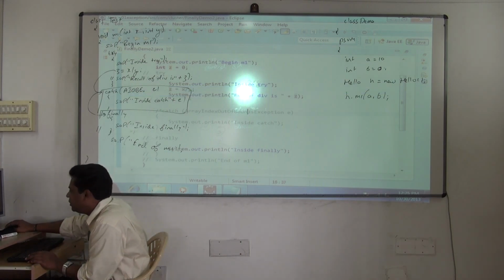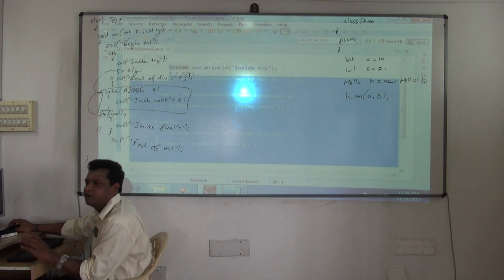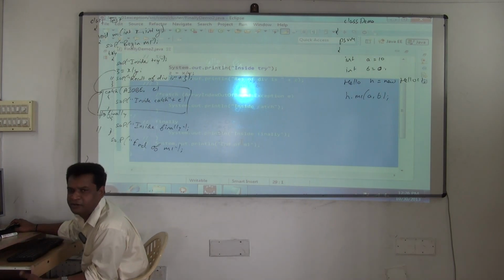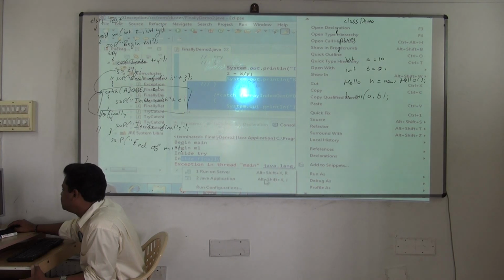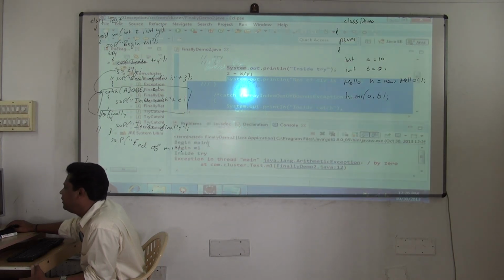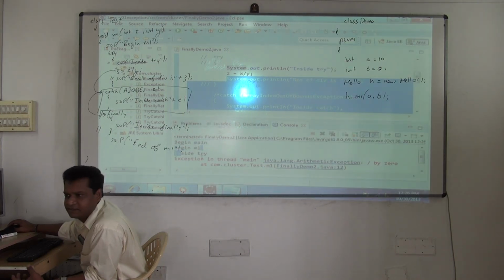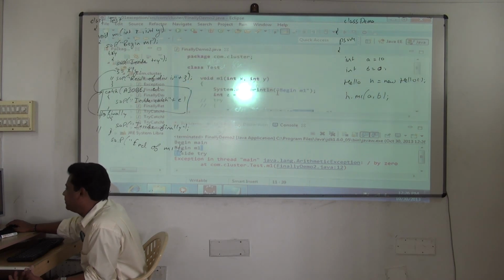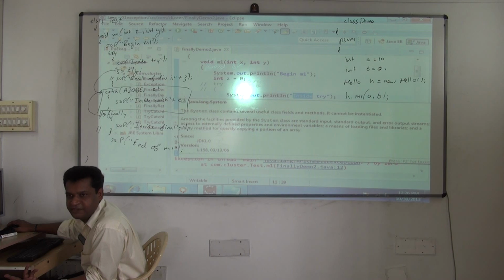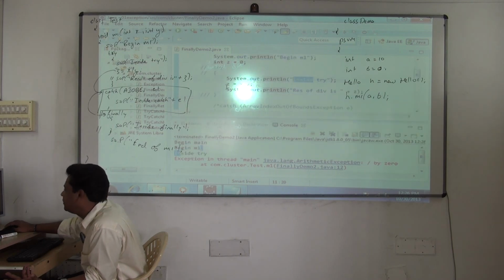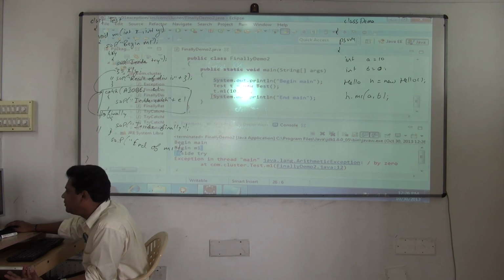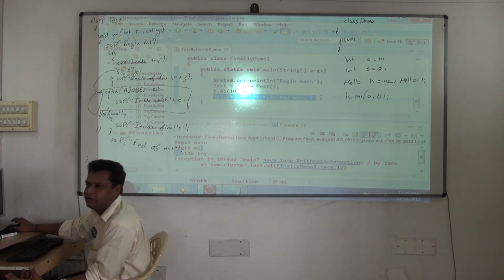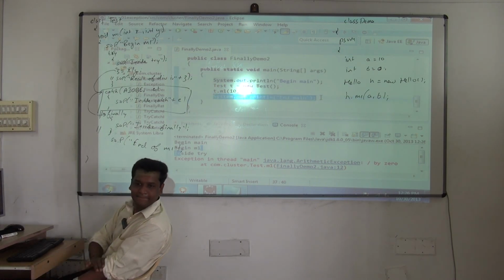See the flow if you want. None of the statements will execute because you have not written try, you have not written finally. So end main will also not execute. See, begin main, begin M1, inside try, that's it. Try is not there, that's a print statement. But after that, all statements are skipped in the M1 method. Then afterward, control comes to main. Even end main has not got executed. Why? You did not handle it.